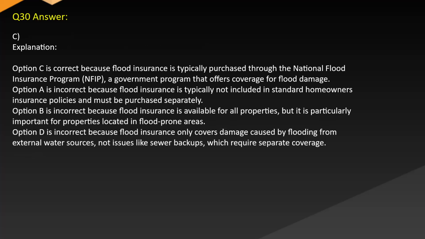Answer. C. Explanation. Option C is correct because flood insurance is typically purchased through the National Flood Insurance Program (NFIP), a government program that offers coverage for flood damage. Option A is incorrect because flood insurance is typically not included in standard homeowners insurance policies and must be purchased separately. Option B is incorrect because flood insurance is available for all properties, but it is particularly important for properties located in flood-prone areas. Option D is incorrect because flood insurance only covers damage caused by flooding from external water sources, not issues like sewer backups, which require separate coverage.